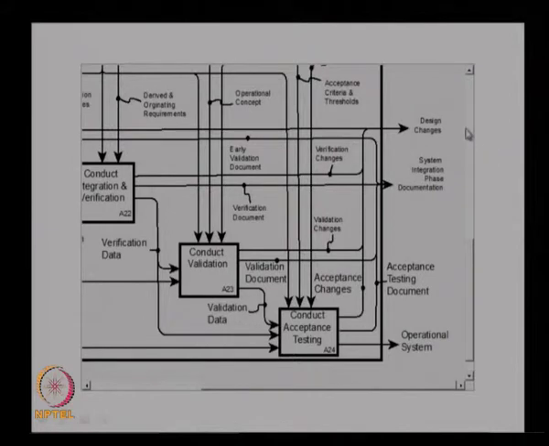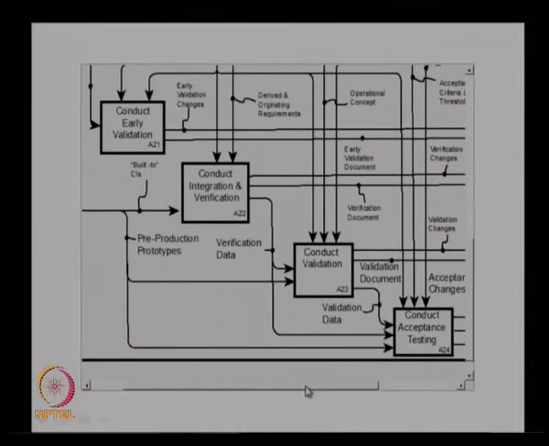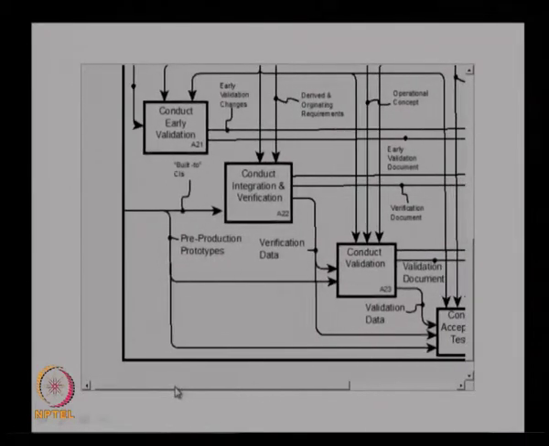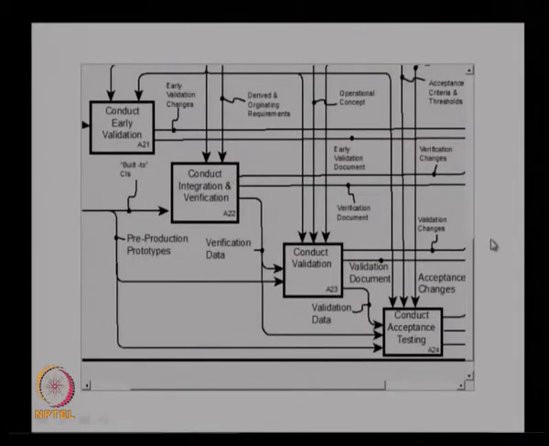And whenever there is any design changes, that also will be brought into these stages, so that all the design changes are incorporated in the validation and verification stages, and that also will be getting as an output from this stage of design process. So, that is the various steps involved in the verification and validation in the qualification system.